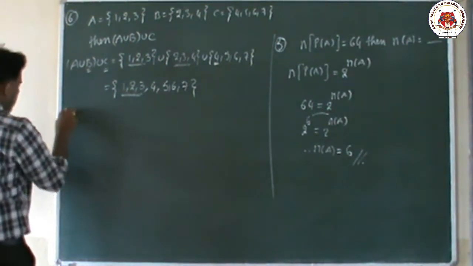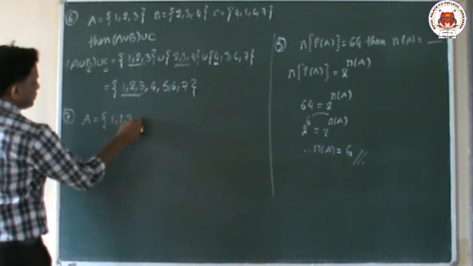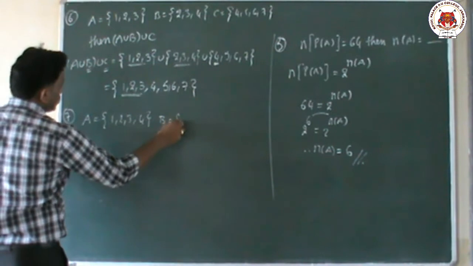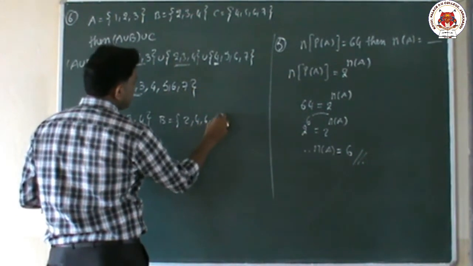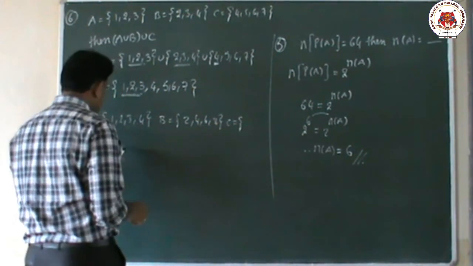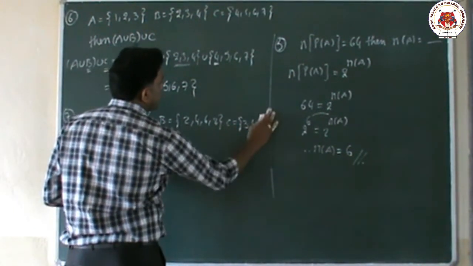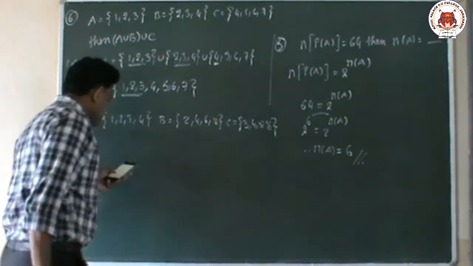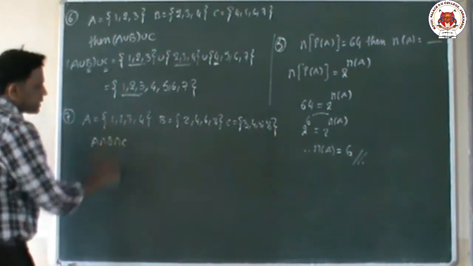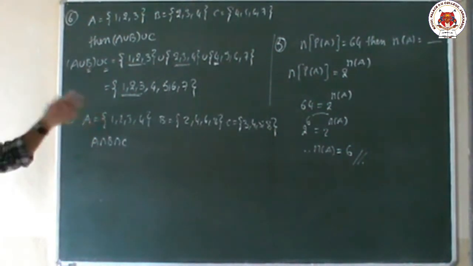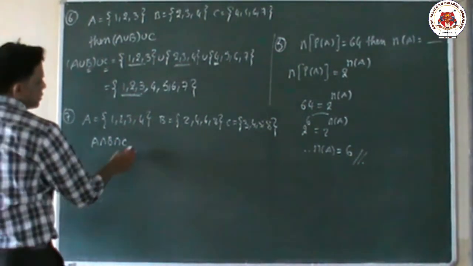Now we go to the seventh question. The seventh question is A equal to 1, 2, 3, 4. Next, the B set elements are 2, 4, 6, 8. Next, the C set elements are 3, 4, 5, 8. He is asking A intersection B intersection C. So the A set is 1, 2, 3, 4, the B set is 2, 4, 6, 8, and the C set is 3, 4, 5, 8. He is asking the intersection of these three sets.